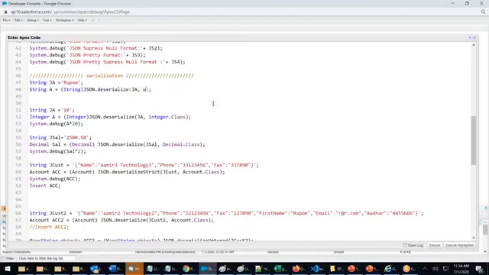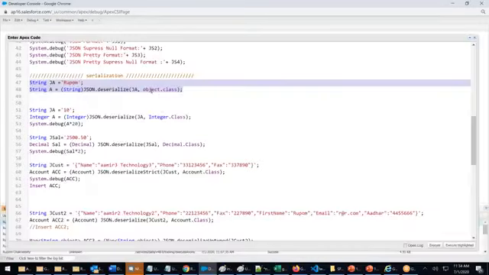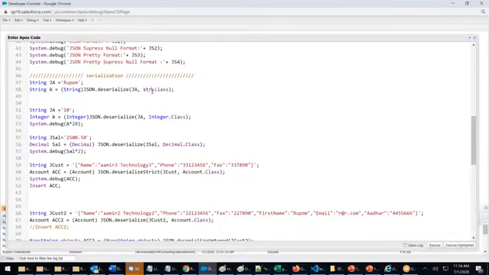Even if I say object.class, execute highlighted. See, unexpected, invalid value, string. No, string. You have to give string and you have to now cast as a string. The data will be stored as an object. When you bring it, you have to cast it as a string and bring it outside.